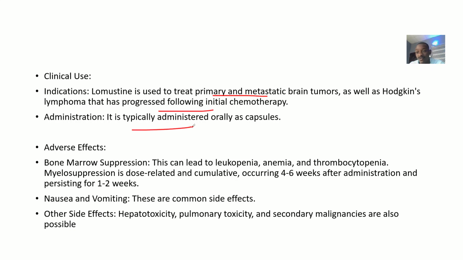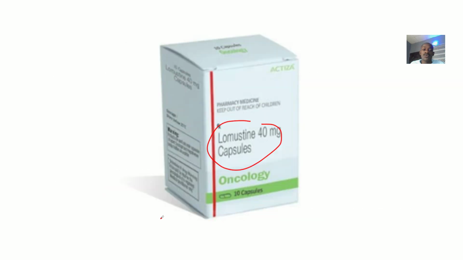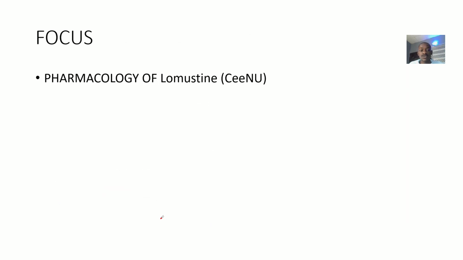Alright, adverse effects when taking this drug, you can expect things like bone marrow suppression. So this can lead to things like leukopenia, reduced white blood cells, anemia, reduced red blood cells, and thrombocytopenia, reduced thrombocytes or platelets. Okay, so it could also cause nausea and vomiting. Alright, so other side effects include hepatotoxicity, pulmonary toxicity, and secondary malignancies are also possible when using this drug. Okay, so that's it for the pharmacology of Lomustine.